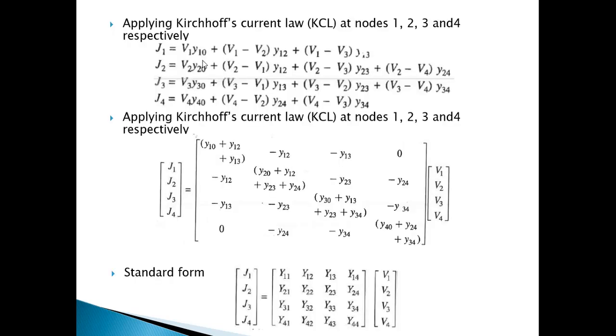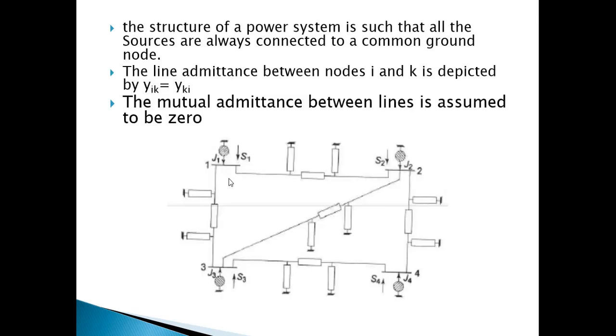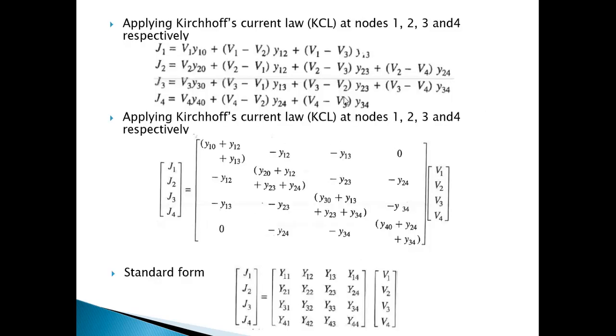So using these concepts, there are four equations that are produced. So from the four buses, four equations are produced. Now these equations can be written in this format, and if you rearrange them, we can write in terms of a matrix. Now you can see this diagonal matrix carries all the self admittance together.